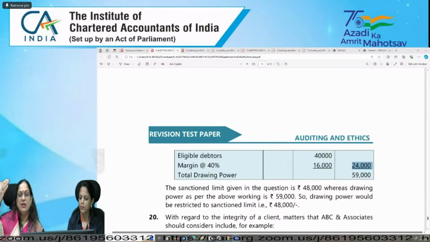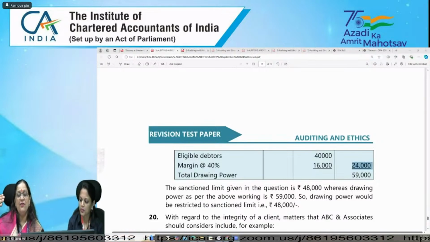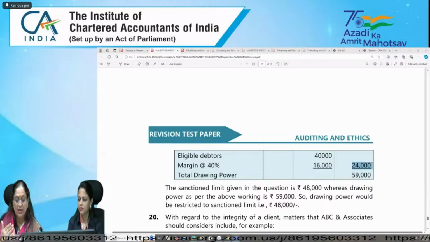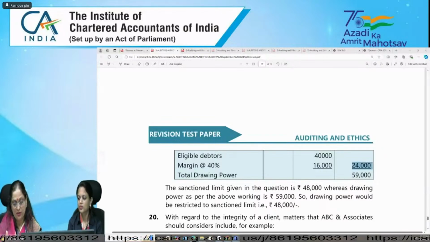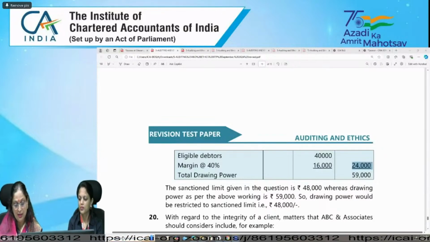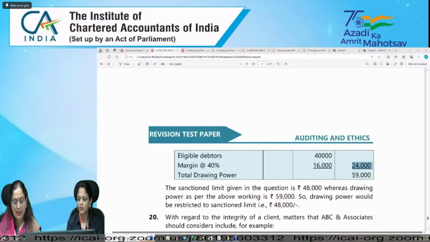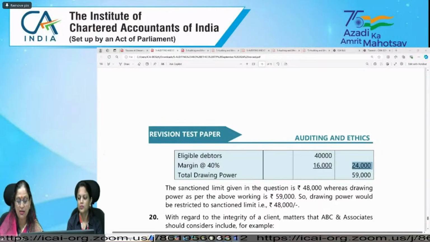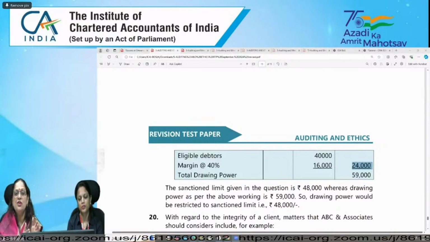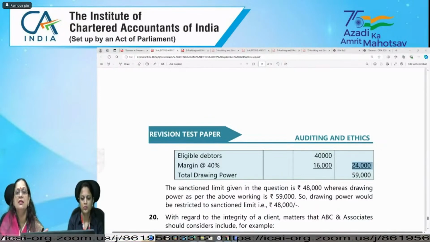So after seeing records, physical verification, title deed, you will check whether it is revalued or not. Whether it is revalued, or intangible assets, or both during the year, and if so, whether the revaluation is based on the valuation by a registered valuer. So if revaluation is done, then who has done the valuation?